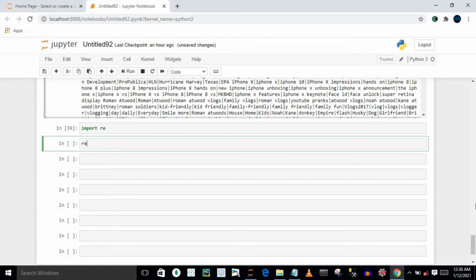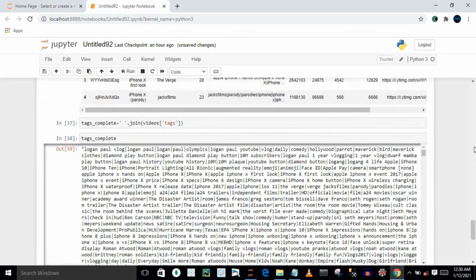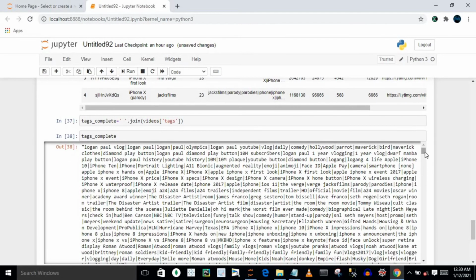From this re, you have to use the substitute function, because what I'm going to do now is, wherever I have a special character or anything else apart from a to z or capital A to Z in my text data, I'm going to eliminate it.